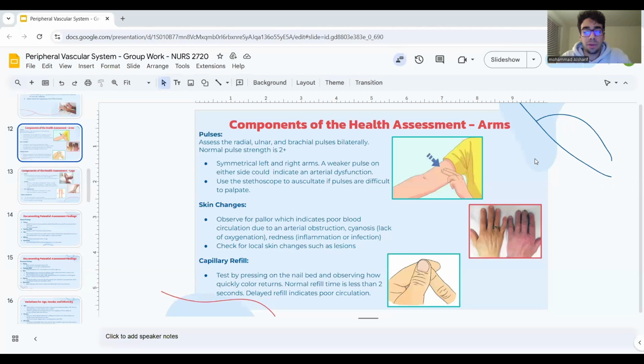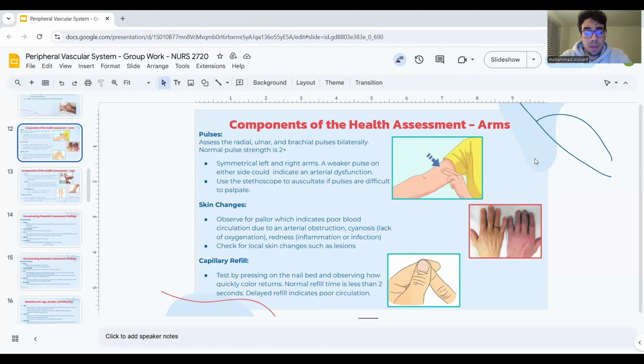Components of the health assessment in regard to arms include the pulses. Assess the radial, ulnar, and brachial pulse in both arms. Normal pulse strength is 2 plus, symmetrical in the left and right arms. A weaker pulse on either side could indicate an arterial dysfunction. Use the stethoscope to auscultate if pulses are difficult to palpate.